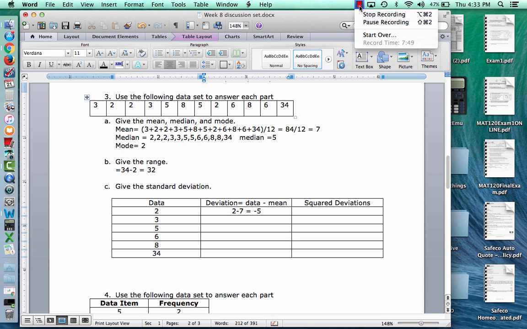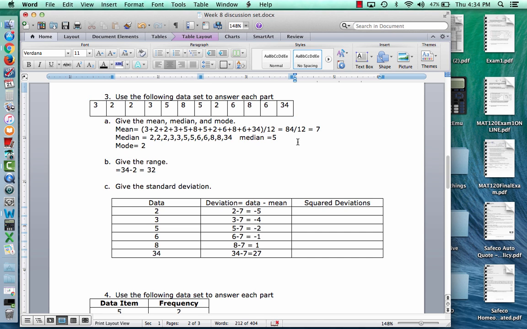Let me finish out the deviations here. I've taken each data value and subtracted the mean, and that's what the deviations are. You see that some of the deviations are negative, some are positive. They will ultimately cancel each other out. But remember, here's one thing I'm shortcutting because I don't have a ton of space. There were 3 2s, so I really have 3 deviations of negative 5. I have 2 deviations of negative 4, and 2 of negative 2, and so on. I'm not showing all those, but I'll account for them at the end.